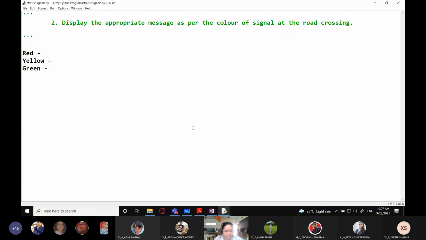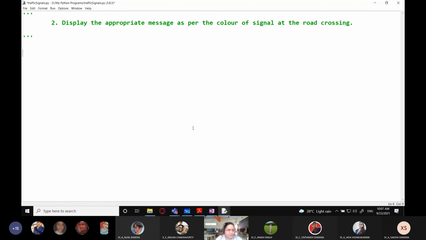Okay. So red means what? Stop. Yellow means caution. And green means go. So these are the three things you already know. So what you need to do is how to display the appropriate message. So suppose you are first going to ask from the user, what is the color of the signal light, right?